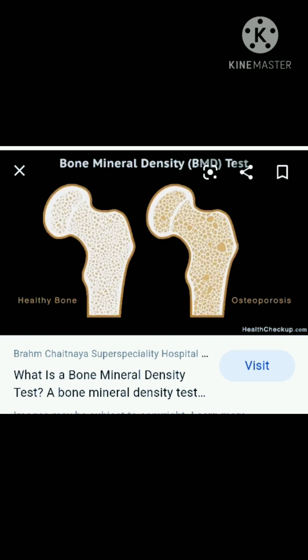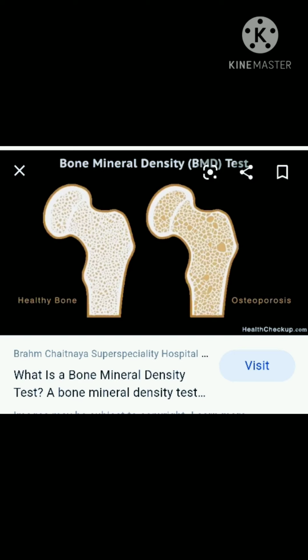Bone density testing can be done in several ways. The most common and accurate way uses a dual energy X-ray absorptiometry, or DEXA, scan. DEXA uses a low dose of X-ray. There are two types of DEXA scan.